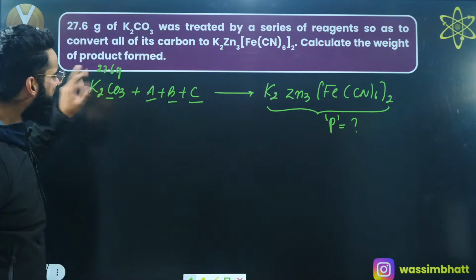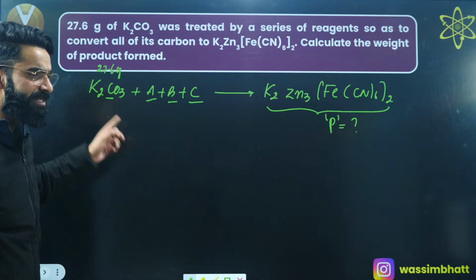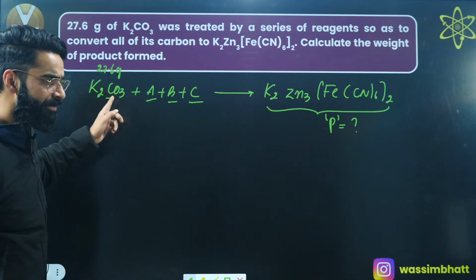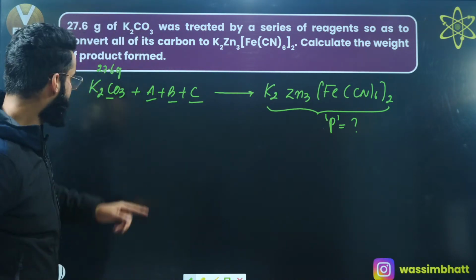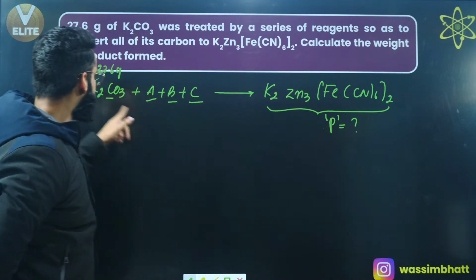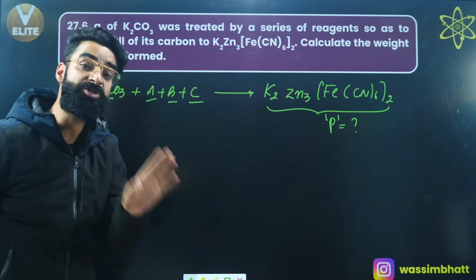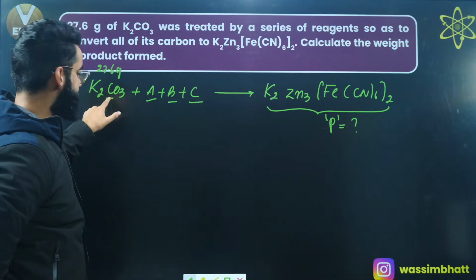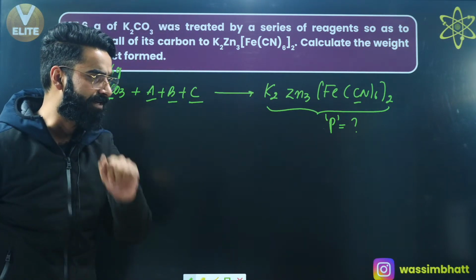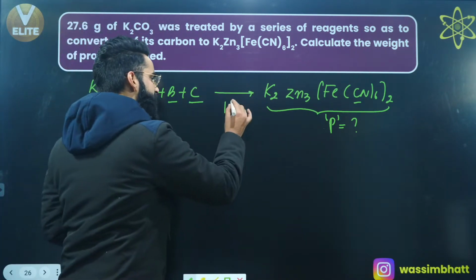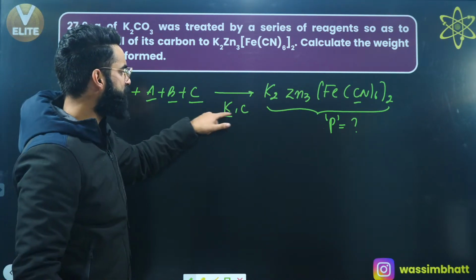Now, for which atom am I going to make the POAC equation? Is it going to be K, carbon, or oxygen? See, which atom is common among the two? Potassium is common among the two. At the same time, carbon is common too. So there are two atoms which are common, one is potassium, one is carbon. Now, am I going to make the POAC equation for potassium or carbon?